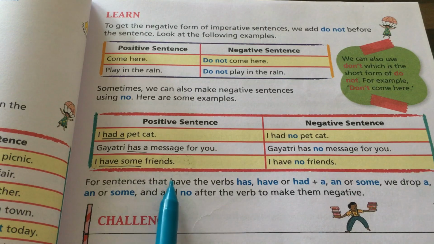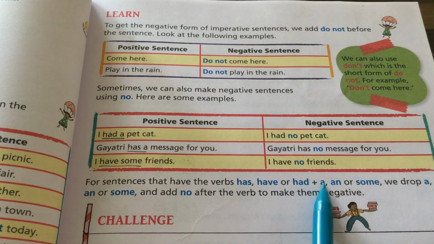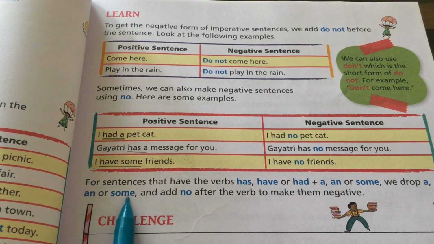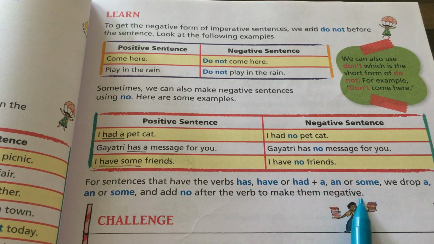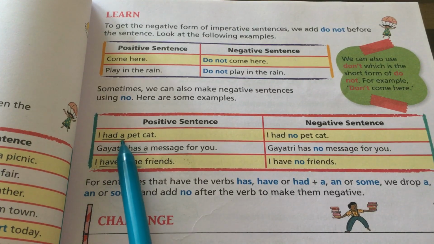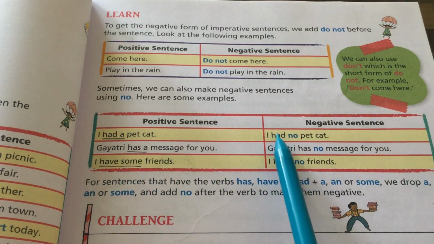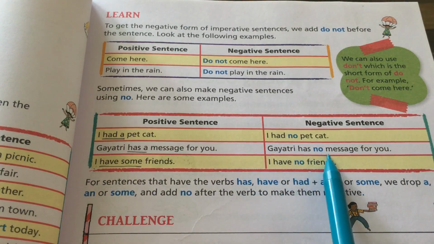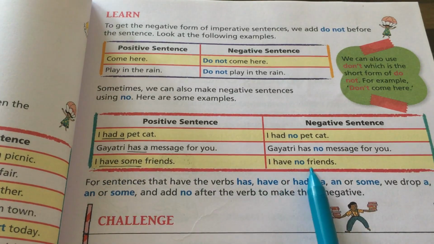For sentences that have the verb has, have, or had plus a or an or some, we drop the a, an, or some and add no after the verb to make them negative. Now look here. We have here had, a. When we want to make it negative, we will drop the a and we will add no. Has a, has no. Have some, here we will drop the some. Have no.